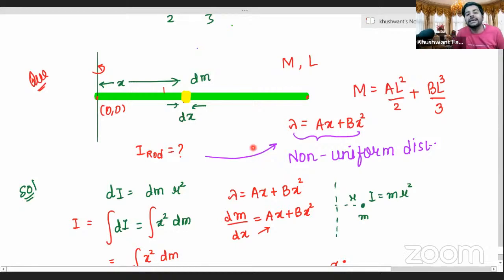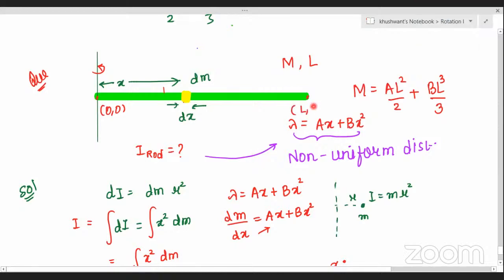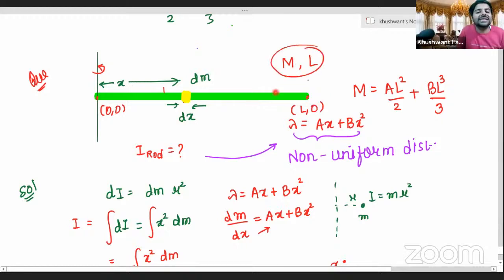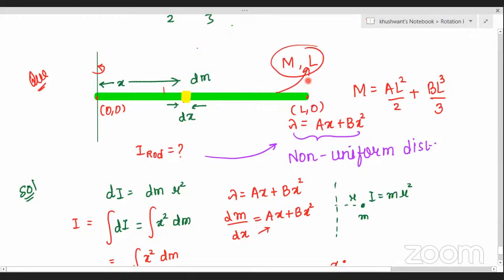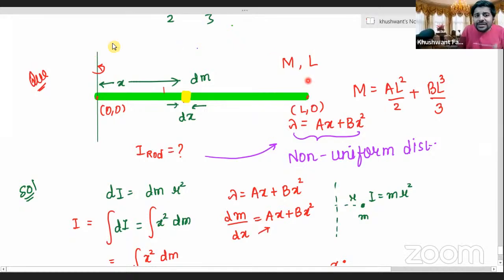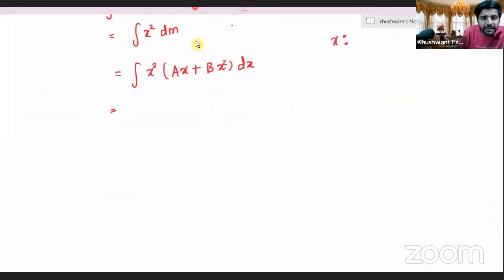Yes, Aanchal, it will be L,0, correct? Yes, sir. Why L,0? Because in the question the length of the rod is given. By that logic we very clearly understand that for this rod the value of x will range from 0 to L. Let's write that, everybody. Let's go ahead and substitute the limits. So it will be 0 to L.